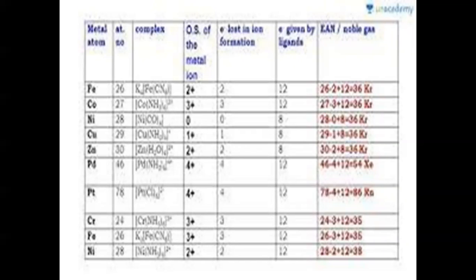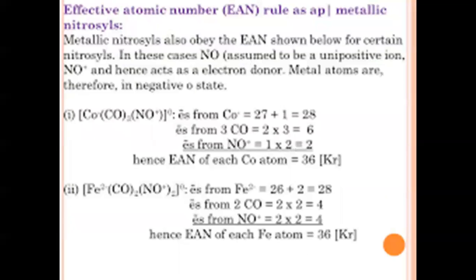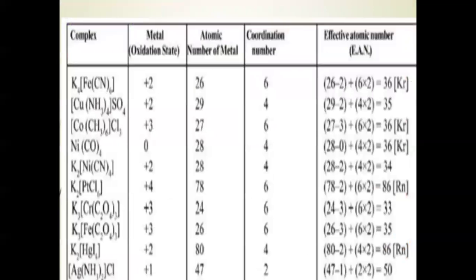As explained earlier, many well-known complexes do not follow the Sidgwick rule, as we have many such cases in which the EAN of the complexes is not equal to the atomic number of a noble gas like krypton or xenon or radon. It may be 35 or 34 or 33, like that.